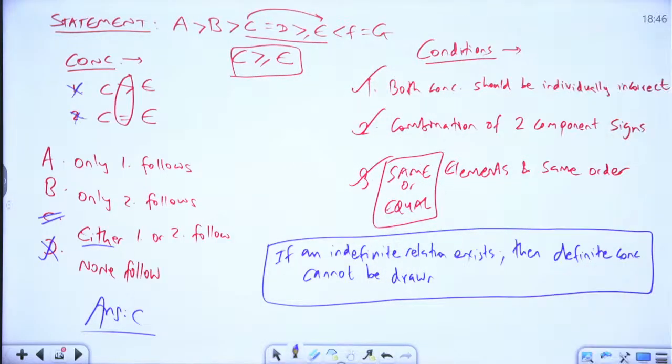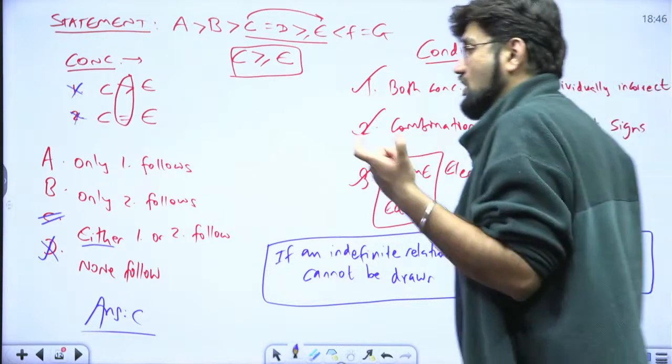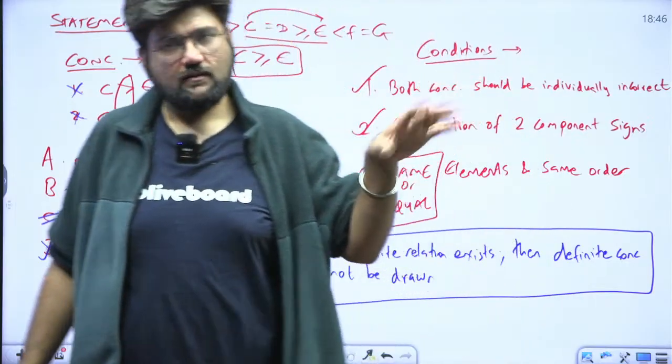This rule is the golden rule for you. It's very important because what I'm going to do now is the last leg of the conceptual understanding of inequality. Then we are done, and then we'll shift to questions.